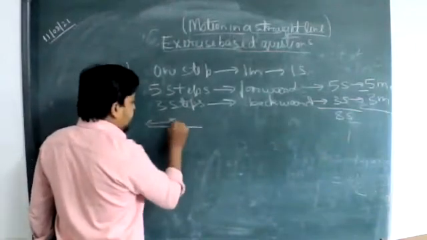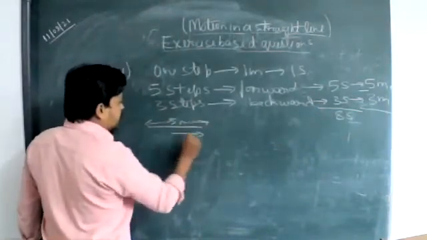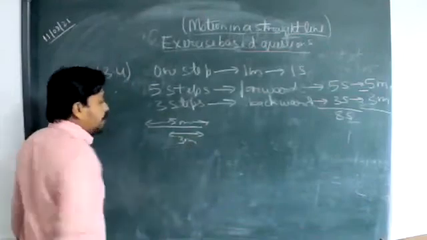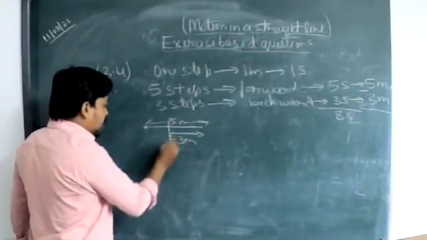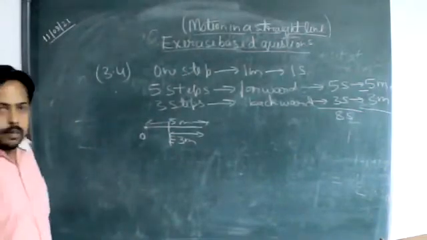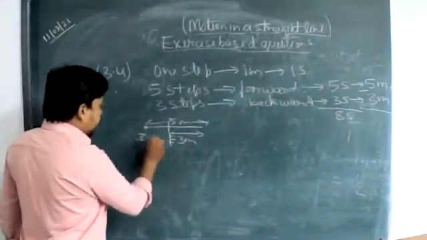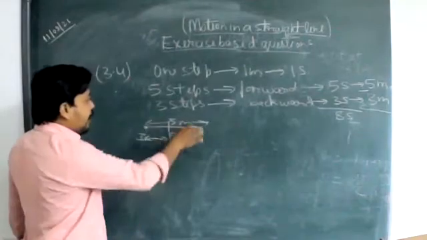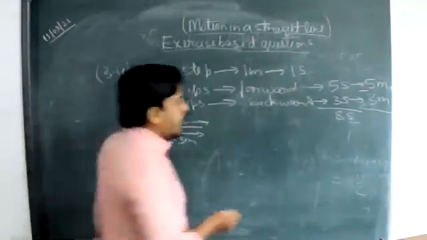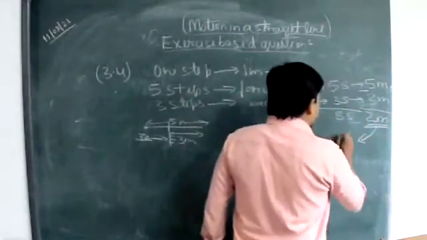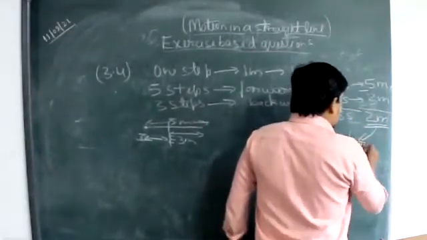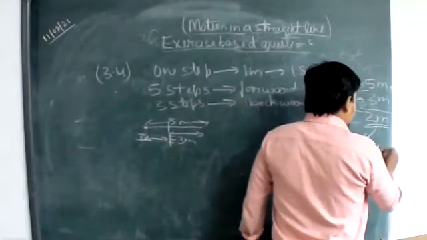He is going 5 meters and again coming back 3 meters. So what is the net displacement of the final position from the initial position? That will be 5 minus 3, which is 2 meters. 2 meters is the net displacement.